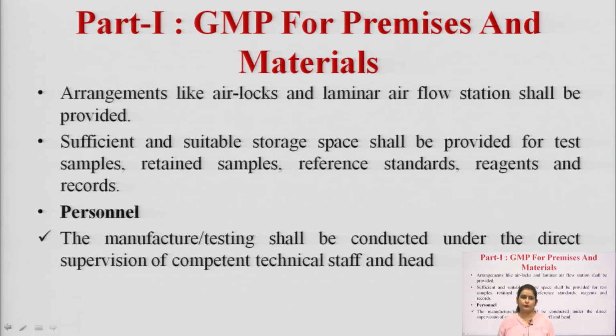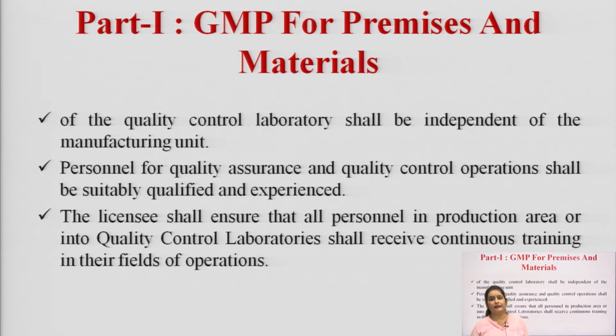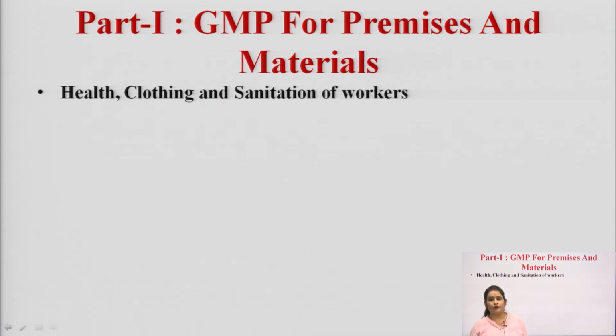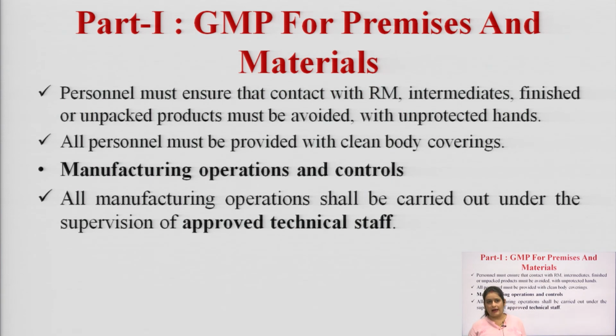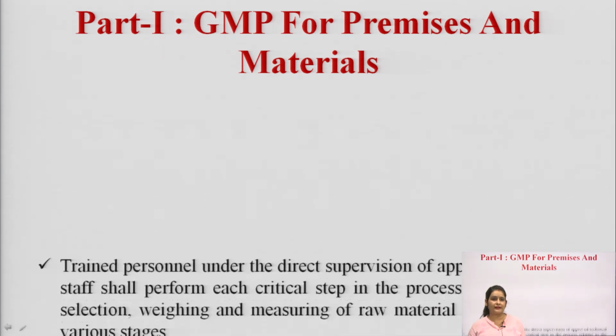After the quality control area, the personnel involved in manufacturing of pharmaceutical products should conduct the manufacturing or testing under the direct supervision of competent technical staff. Apart from that, personnel health, clothing and sanitation should also be taken care of by the company, and the manufacturing operators and controllers involved should be trained and should work directly under the supervision of approved technical staff.